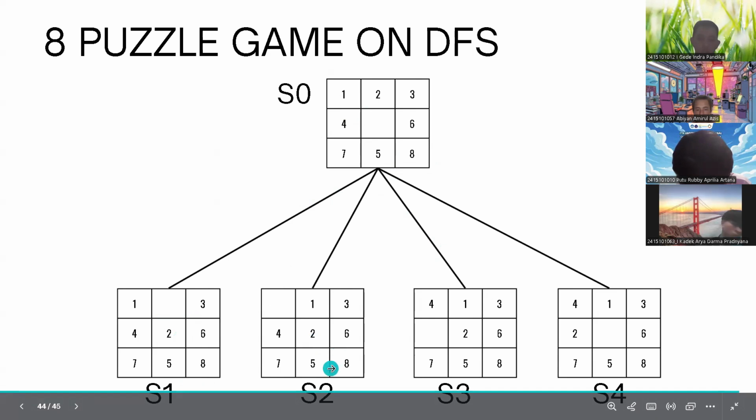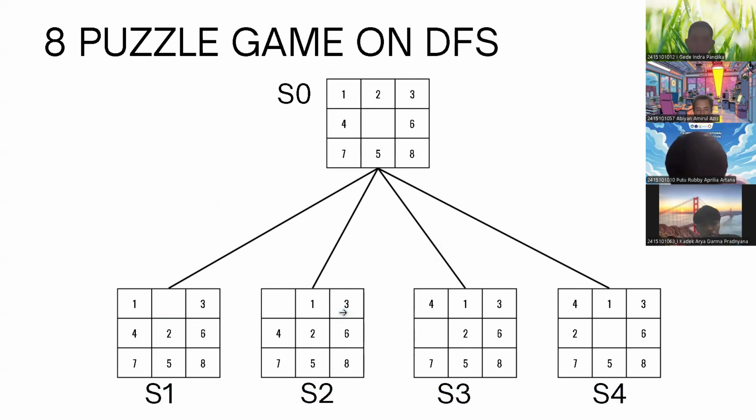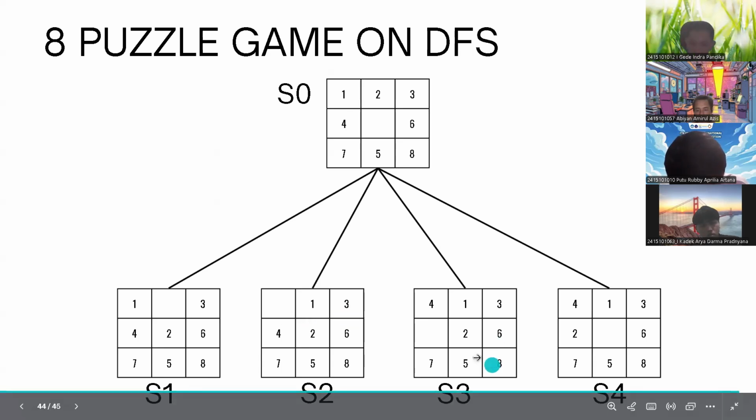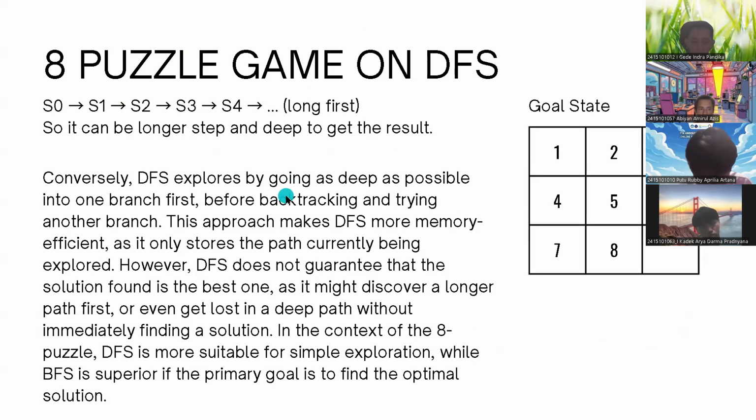Then S2 is a move to the left for number 1, S3 is for number 2, and S4 is for the number 4. From S0 until S4 or even infinity, it means a long path first, so it can take longer steps and go deep to get the result.